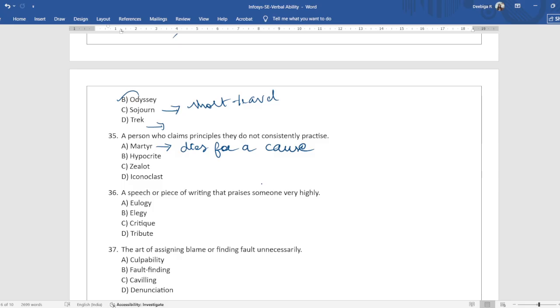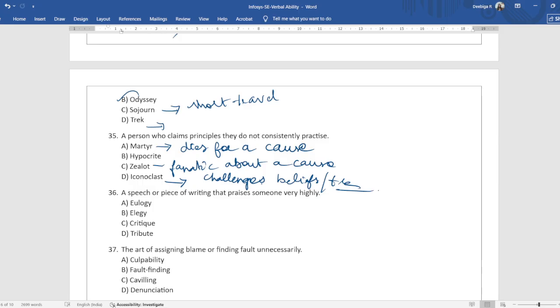And you have another two words, zealot and iconoclast. A zealot is an excessively passionate person about a cause, basically a fanatic about a cause. And an iconoclast is a person who challenges or attacks established beliefs or traditions. Okay, the correct answer is hypocrite.